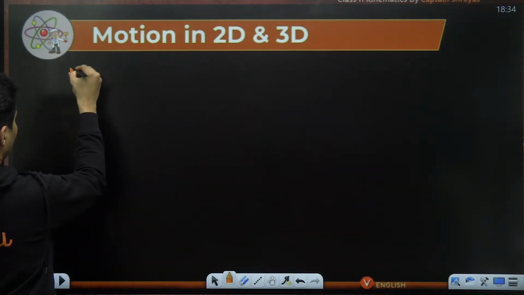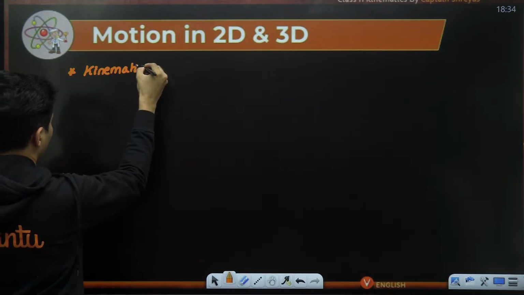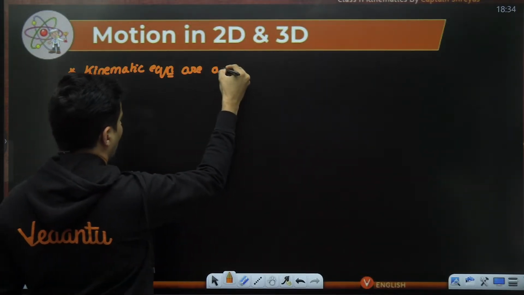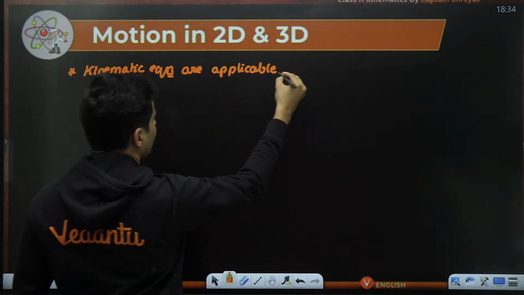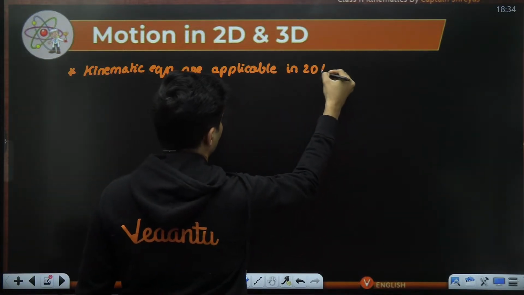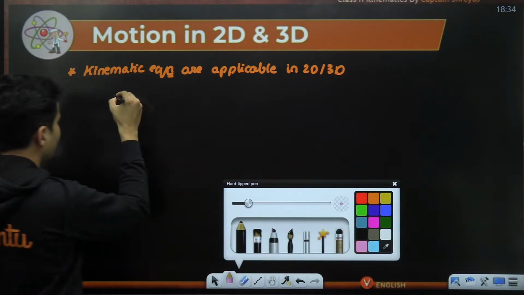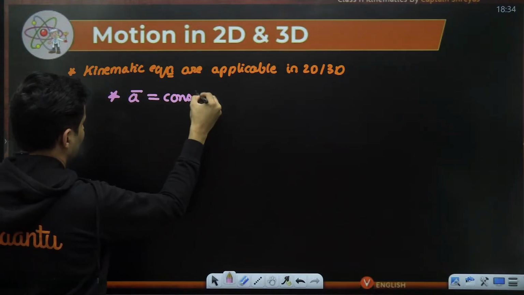Even kinematic equations are applicable in 2 dimensions or 3 dimensions, but what is the condition? The acceleration must be a constant.